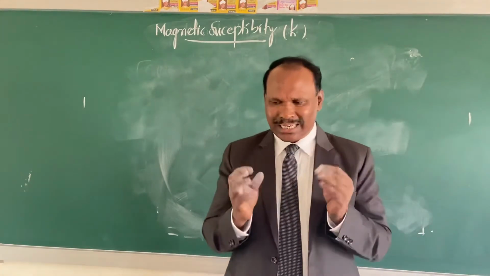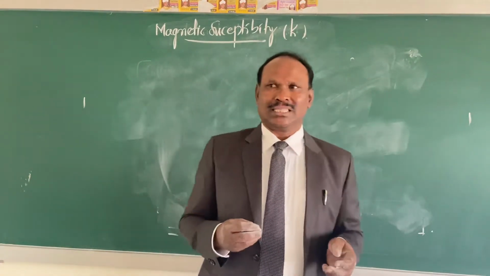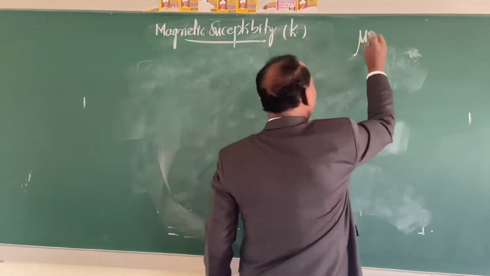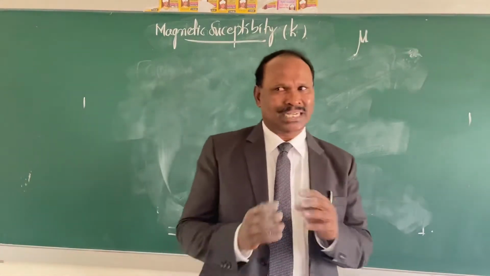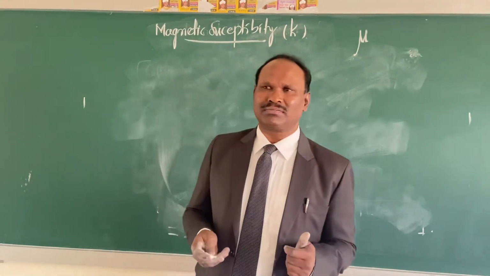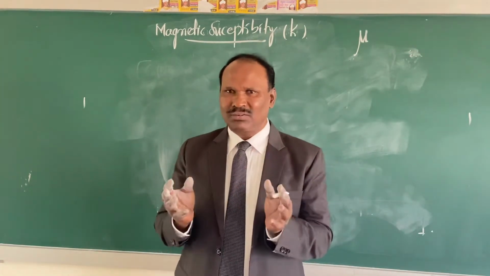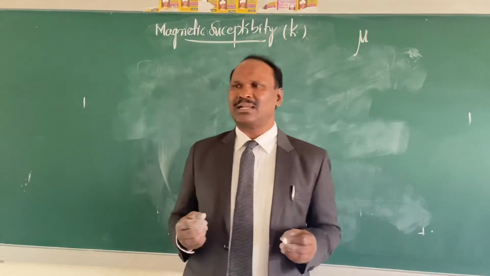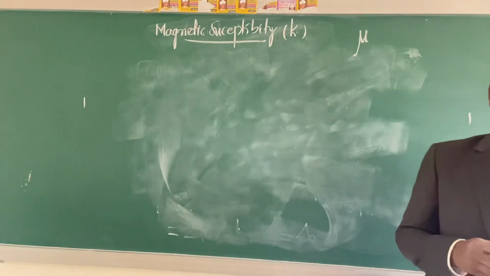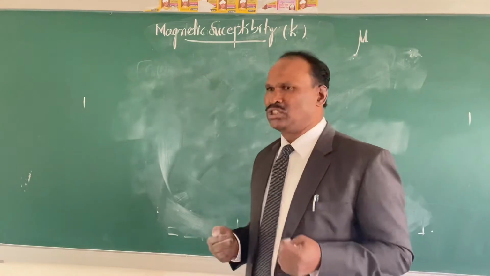Now, why are we interested in this magnetic susceptibility? Once you know the magnetic susceptibility of a coordination compound, you can calculate the magnetic moment mu. Once you calculate the magnetic moment mu, you can calculate the number of unpaired electrons present in the coordination compound. Once you know the number of unpaired electrons, you can predict its hybridization and its geometry also.